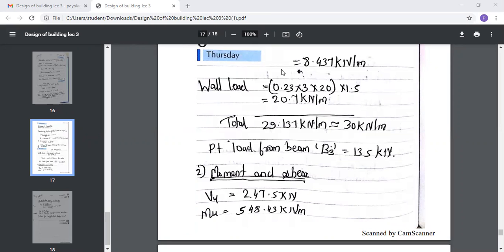For UDL, the moment will be WL square by 8. But it is simpler that we calculate the reaction and from the reaction calculate the moment at the center, so the formula is not even needed. And for shear, since it is symmetric, half of the load will give you the shear value VU. Yes. Either you can first calculate the reactions and then calculate the bending moment and shear force, or you can use the formulas. Anything you can do. So calculate, see whether this works for you, otherwise I will let you know in the next lecture. Okay.